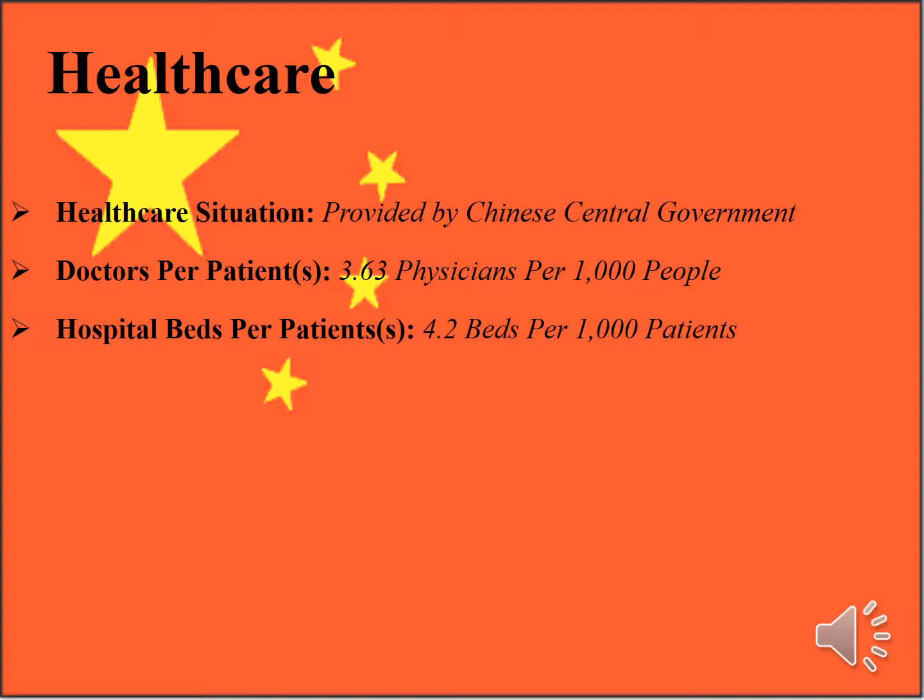As of 2014, the number of public primary care facilities was 491,885, while the number of private village clinics reached 425,450. There are 3.63 physicians per 1,000 people and 4.2 hospital beds per 1,000 patients.